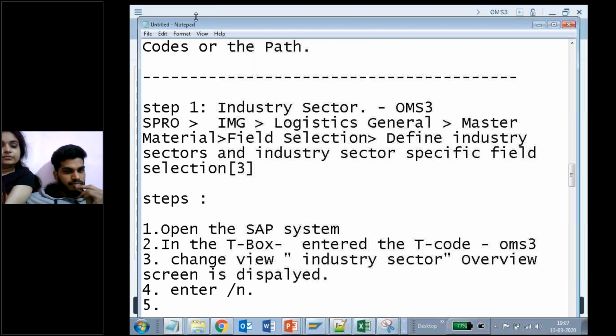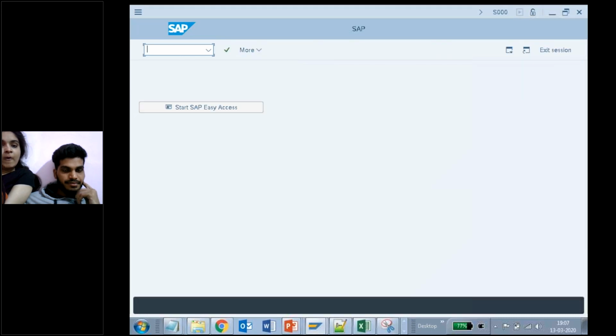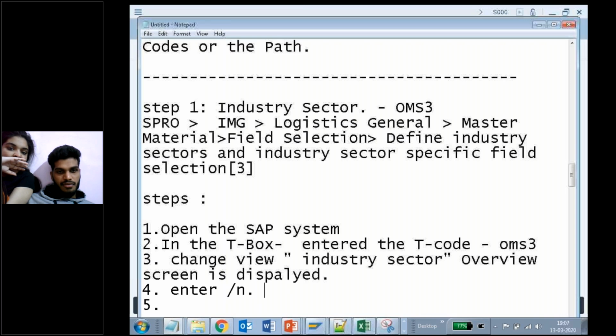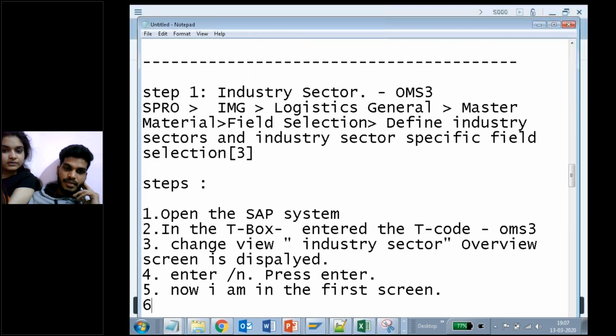What I'm doing here is, I entered here and typed /n and pressed enter. Again, I came to the first page. Yes, sir. I came to the first screen. Now I am in the first screen. Yes or no? Now, sixth point.